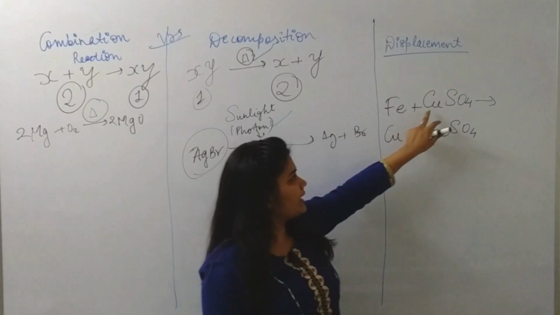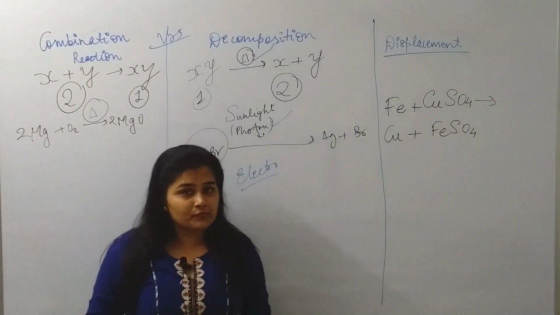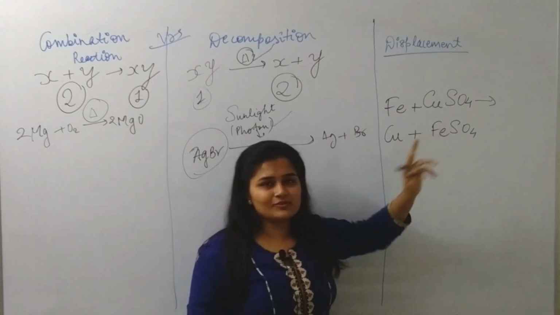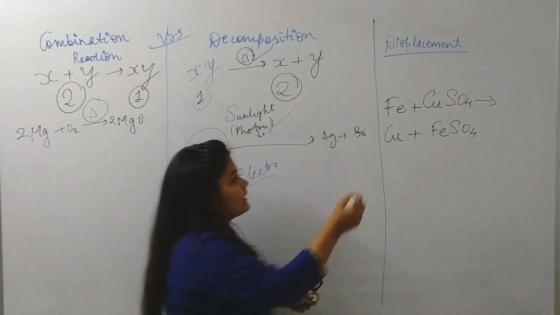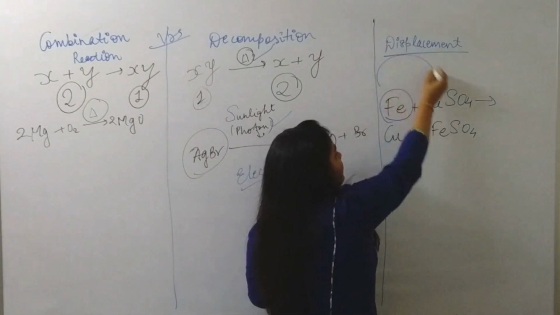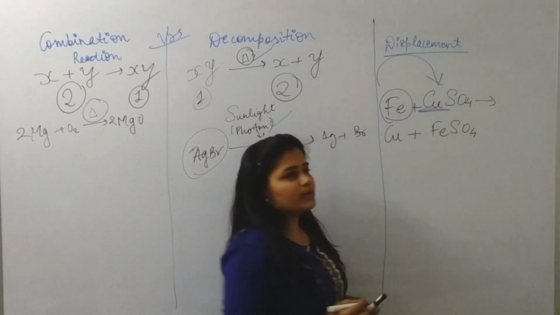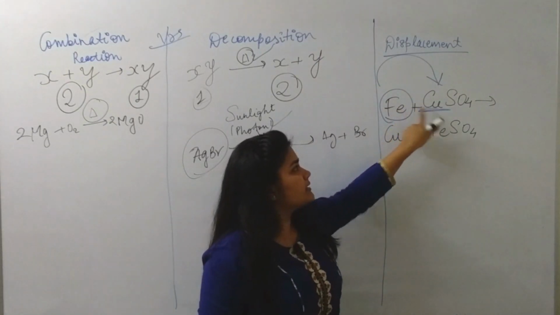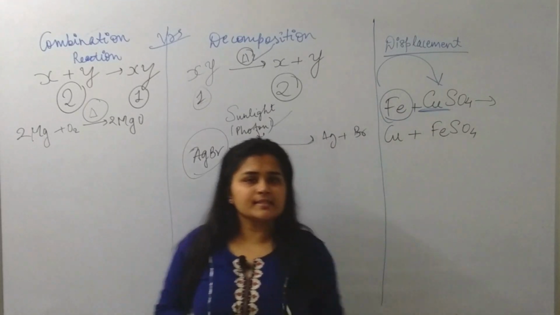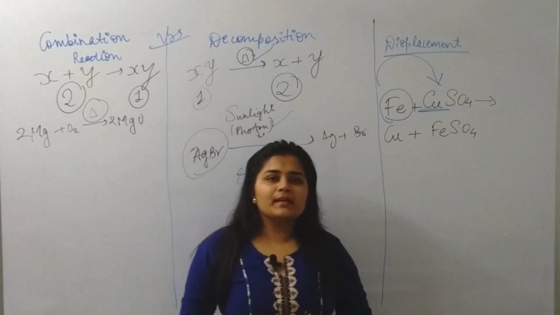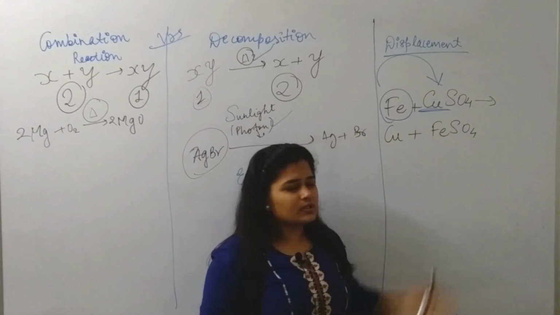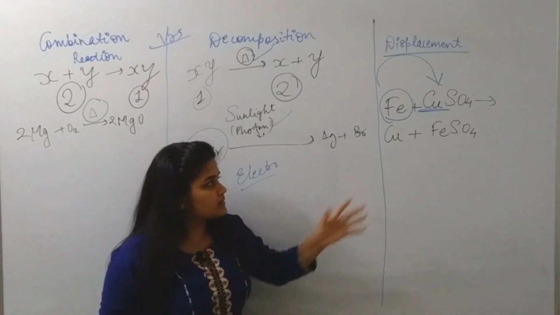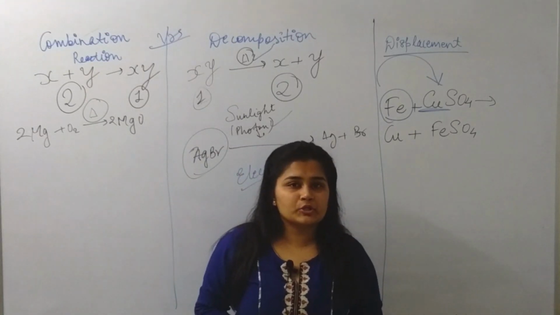It reacts with CuSO4, copper sulfate, which gives us Cu, which is alone here, and FeSO4 has formed a compound. We can clearly see that iron has displaced copper in copper sulfate. As only one atom is displaced or replaced, it is known as displacement reaction. Not a big deal, only simple displacement. One atom will take the place of another atom. This is known as displacement reaction.